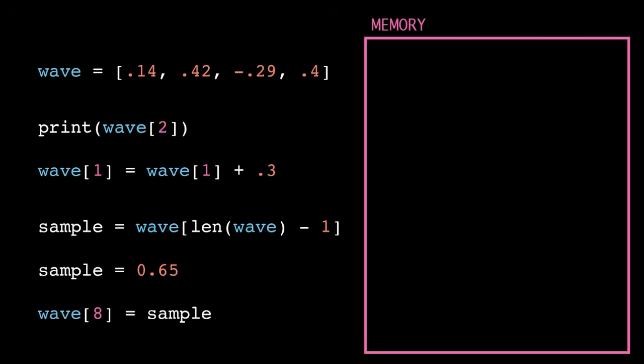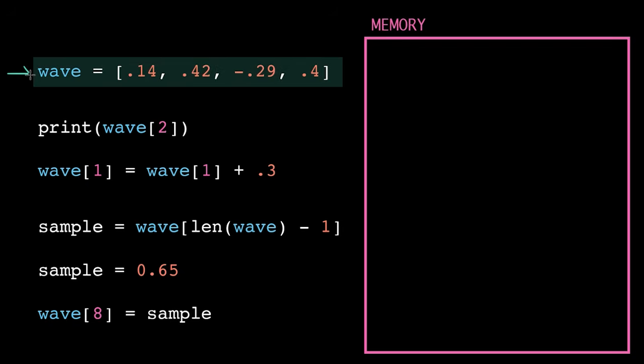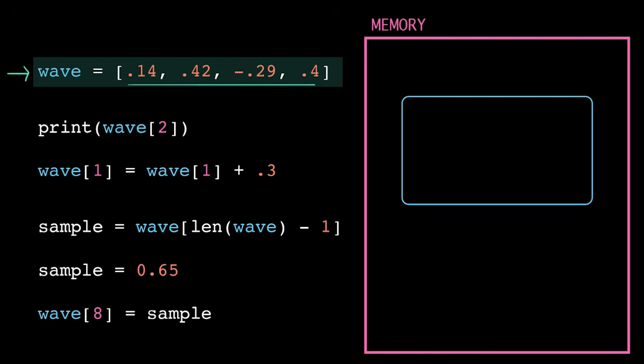Let's trace how the computer stores and updates a list in memory. Here, we have an assignment statement with a list definition on the right-hand side. So just like when we defined variables before that held primitive data types, the computer goes off to short-term memory, allocates space for the new list, and tags it with the variable name wave. But how exactly does the computer represent that list in memory?